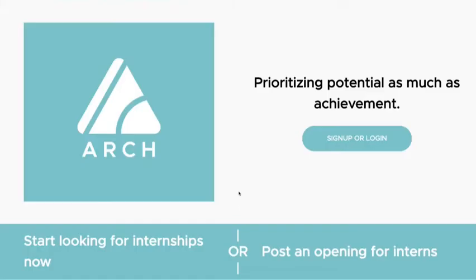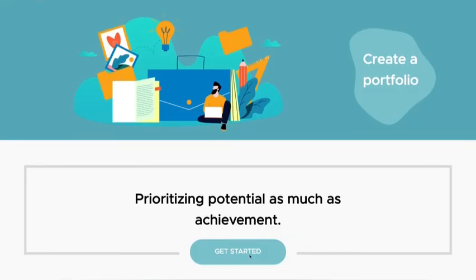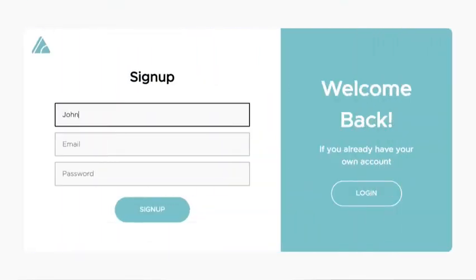Now onto the actual site. We start on the home page where you're greeted with insights about the purpose of Arch. If you choose to join the program, you can click this login or sign up button to be redirected to that page. Once here, just choose between logging in or starting a new account.